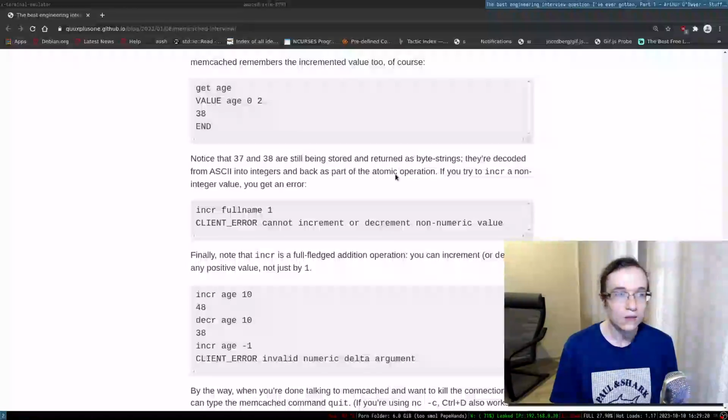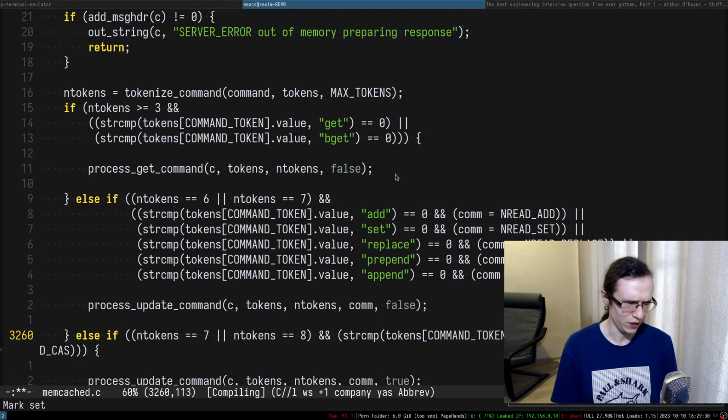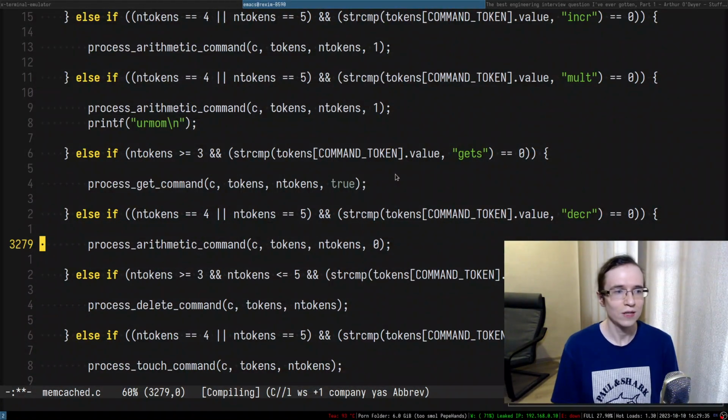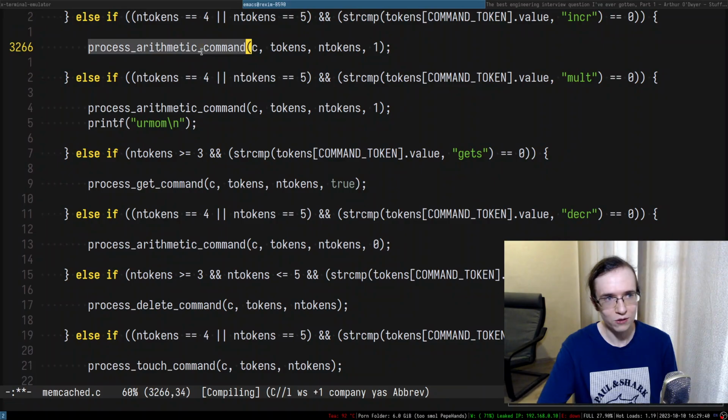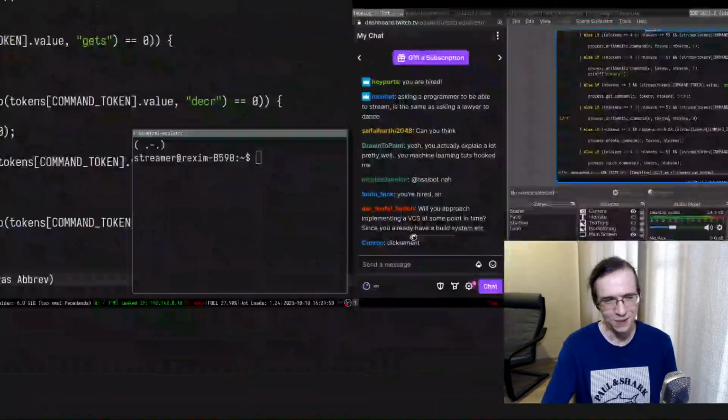There is a decr command, but I can't really see it in here at all. It is not even processed anywhere in here. So decr, oh, here it is. Yeah, there we go. Essentially it's the same thing. Here's the increment command, which calls process arithmetic command, and the decrement command will also call process arithmetic command. But in the case of increment, this is set to 1 and this is set to 0. Okay, so decrement.